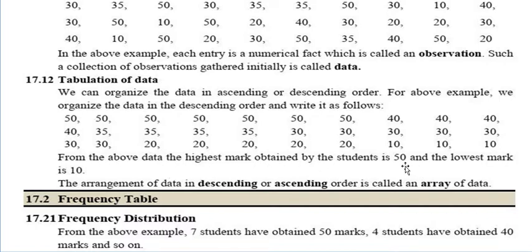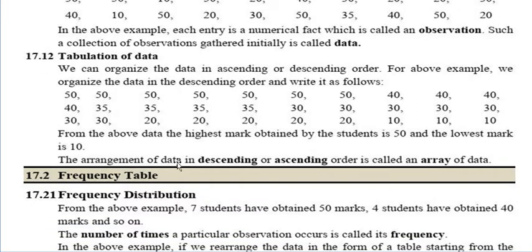From the above data, the highest mark obtained by students is 50 and the lowest mark is 10. The arrangement of the data in descending or ascending order is called an array of data. If we arrange the data from the larger number to the smaller number, that is also called an array of data.